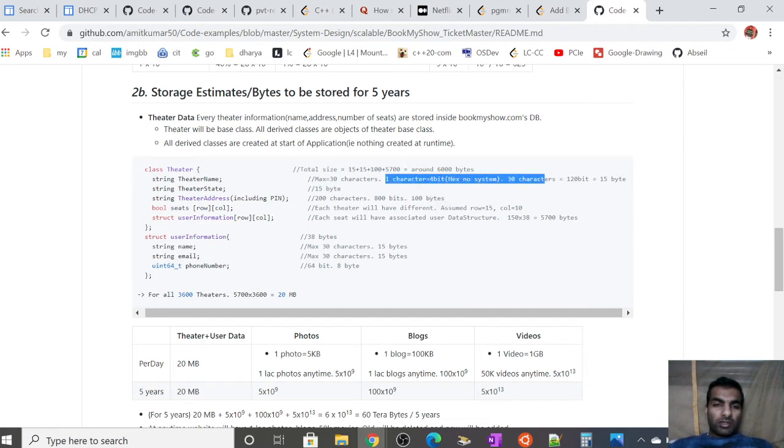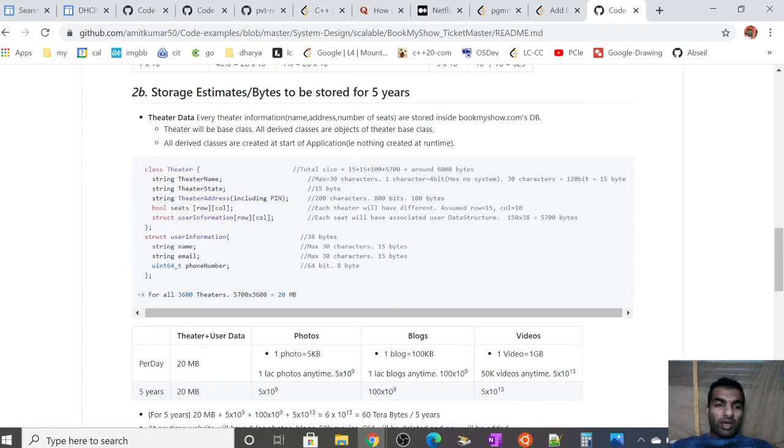Then number of seats. This data will be random. For example, in C++, we can take boost any. In boost any, we can store any data at runtime in a boost data structure. It's an array which can store a variable amount of data at runtime.